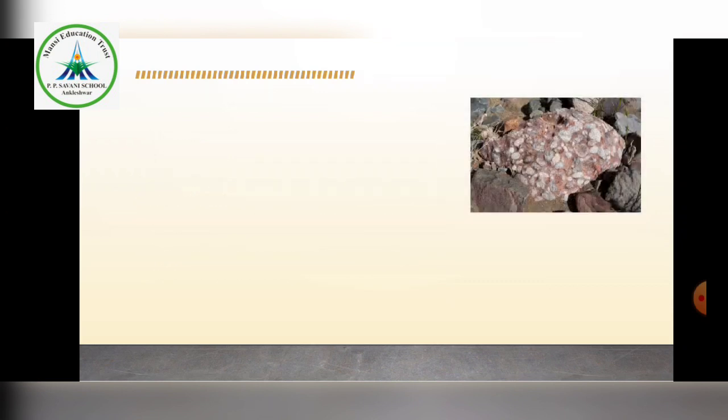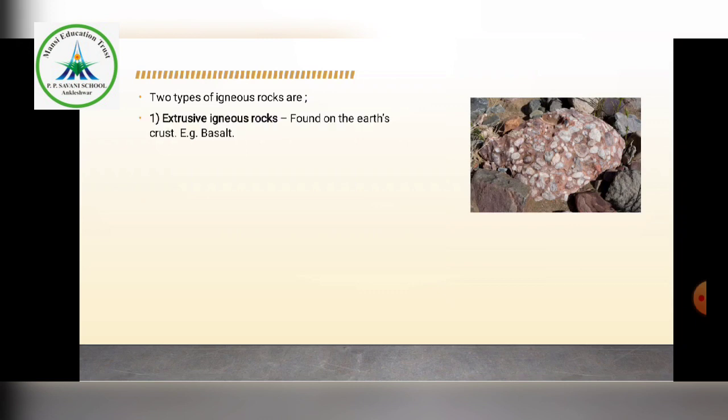So here the image has come first. Let us see. First of all, we will know about the two types of igneous rocks. Now igneous rocks, again there are two types of igneous rocks. One is extrusive igneous rocks, found on the earth's crust.